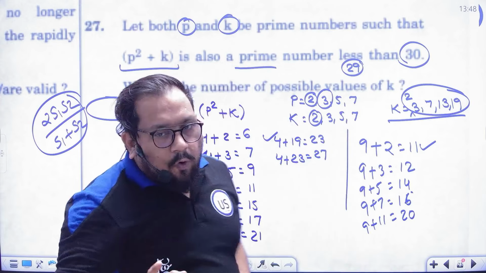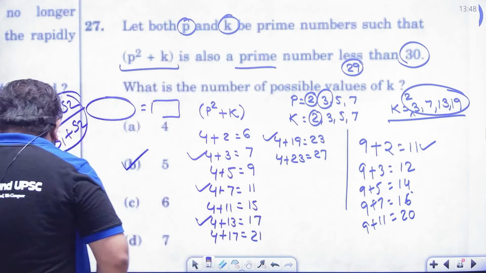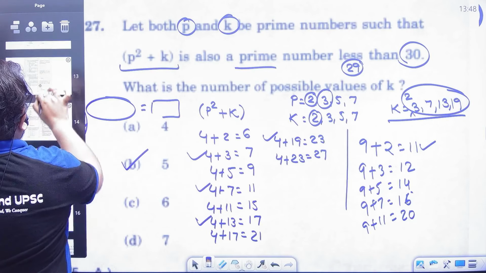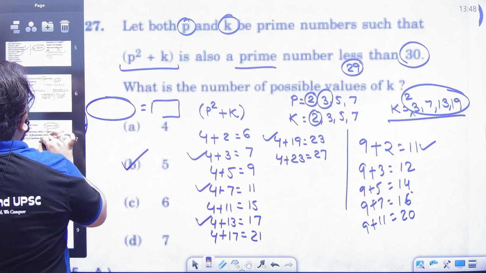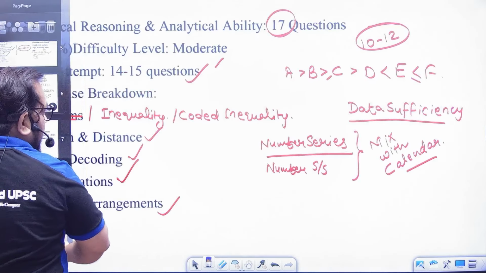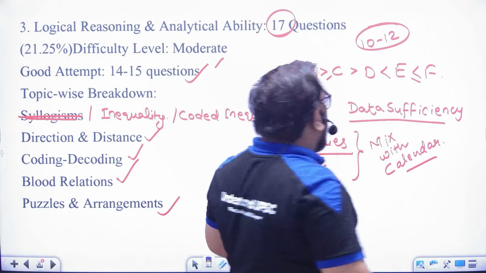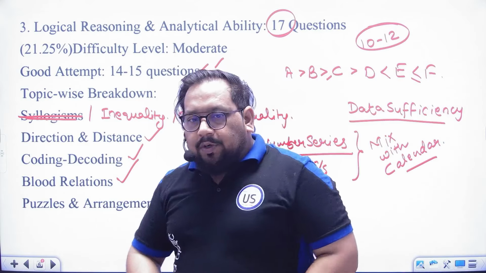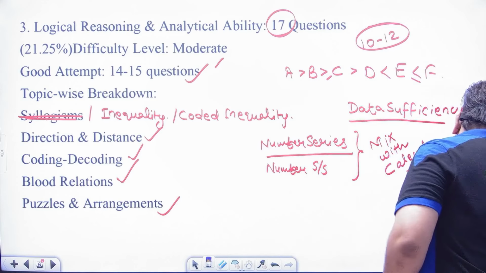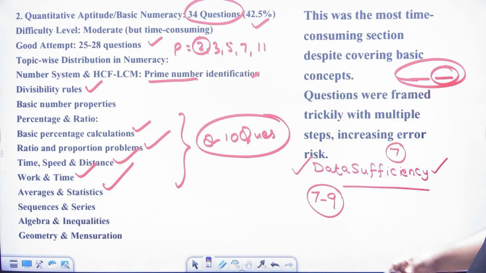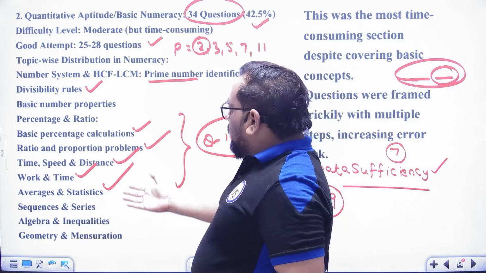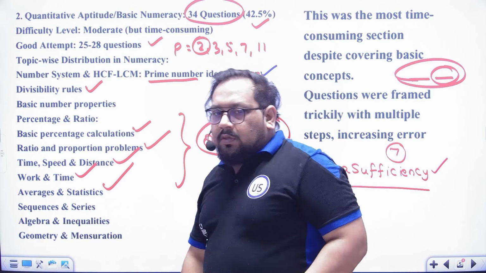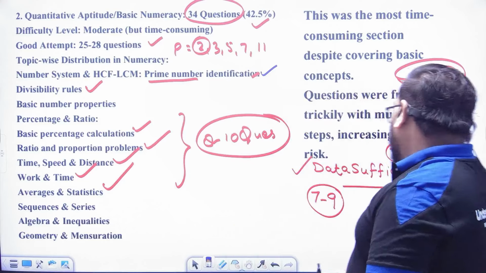So I hope everybody is clear about what CSAT is actually demanding, and I already told you the easily doable topics. Like this: number series, number system, data sufficiency, inequality, direction, distance, coding-decoding in the reasoning. Now in the quant, these 5 topics and prime numbers and divisibility rules are also very easy.